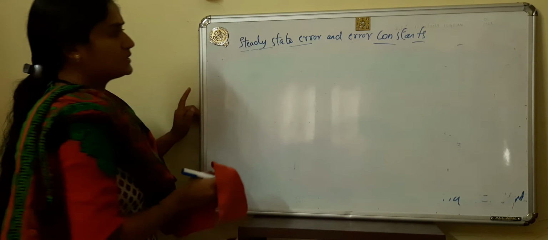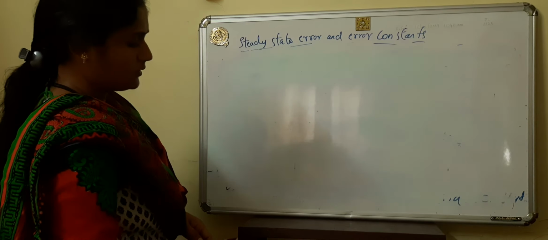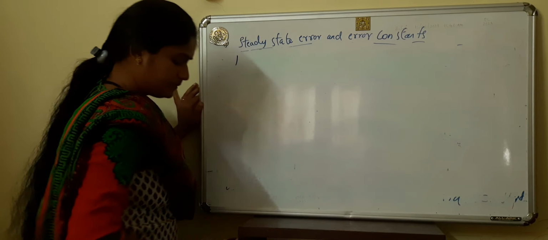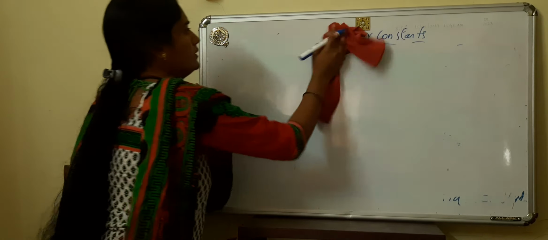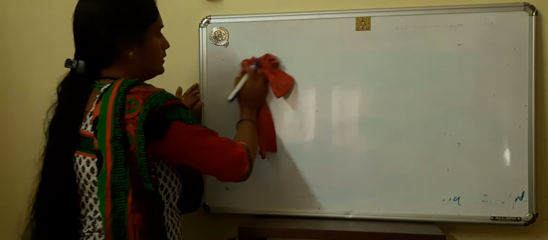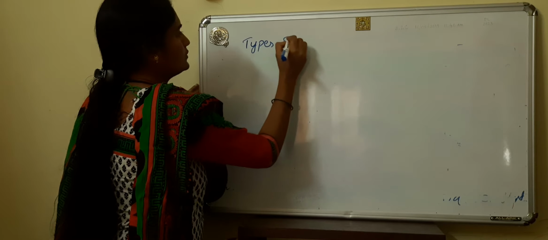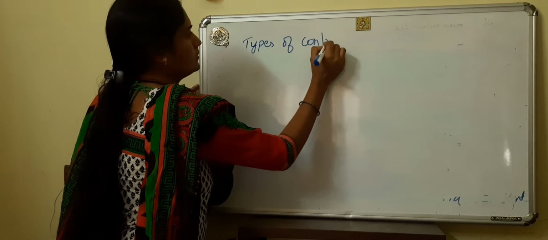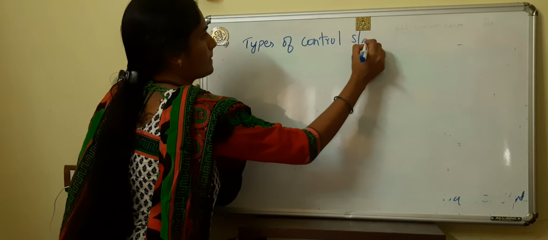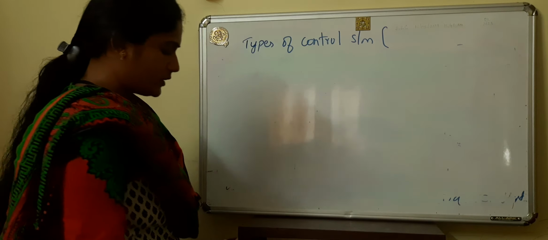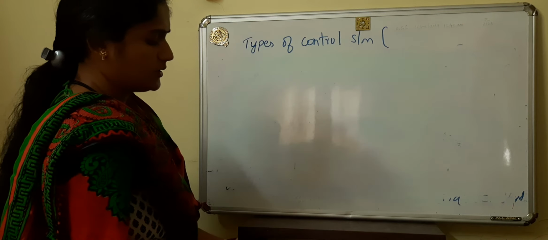Now we will see types of control system in steady state error.